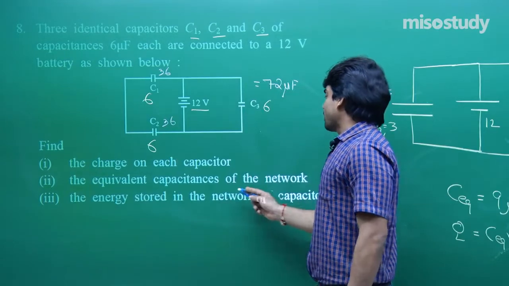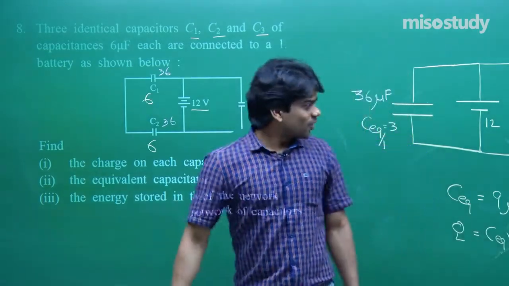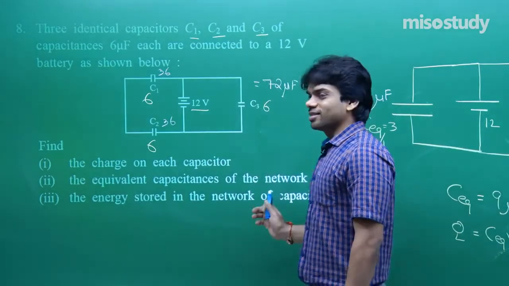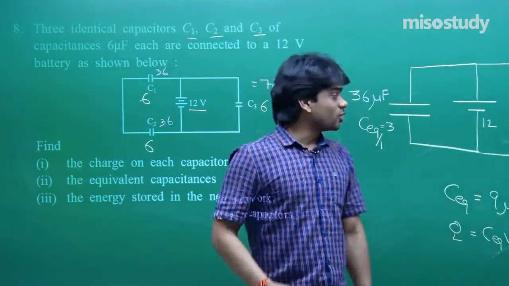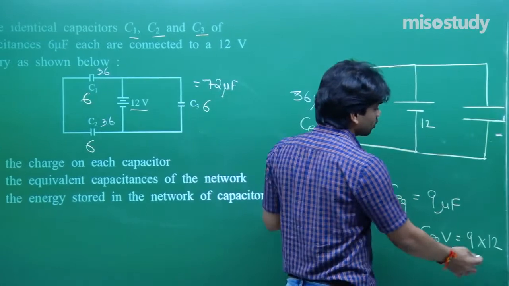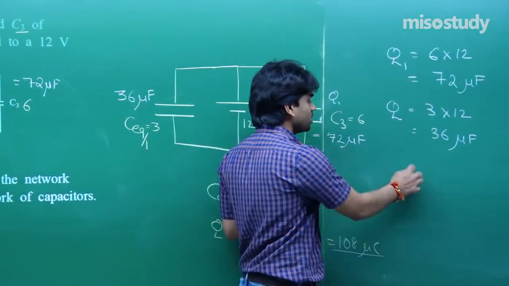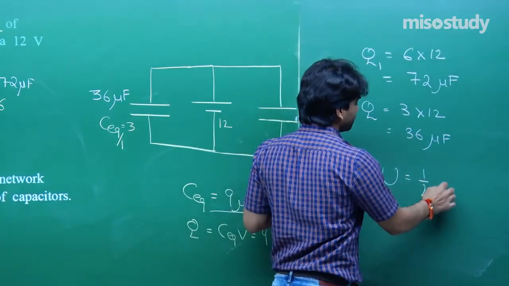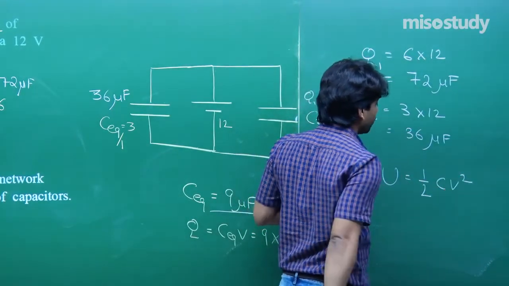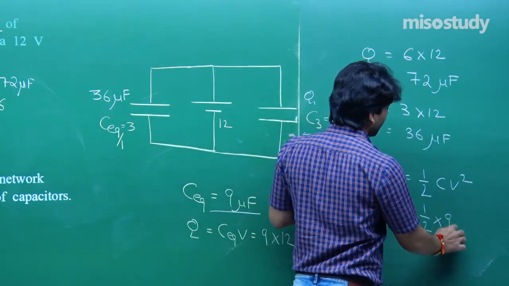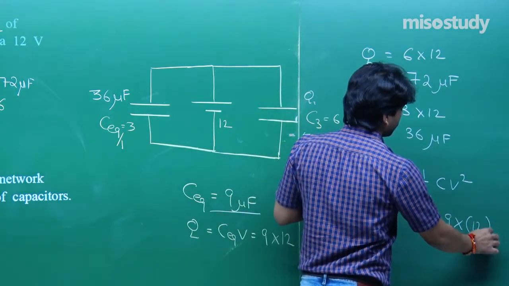The equivalent capacitance of the network that we have evaluated already is 9 microfarad. Now the energy stored in the network of capacitors. The total charge you see is actually 108 microcoulomb. The equivalent capacitance is this, and energy is half CV square. So you will be getting half, C is 9 and V is 12, whole square.